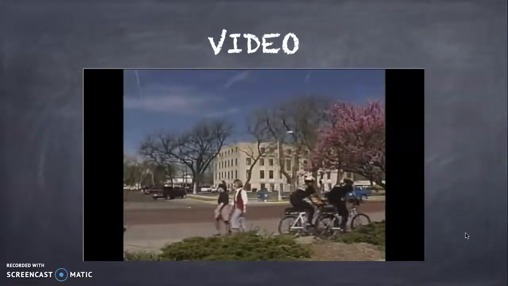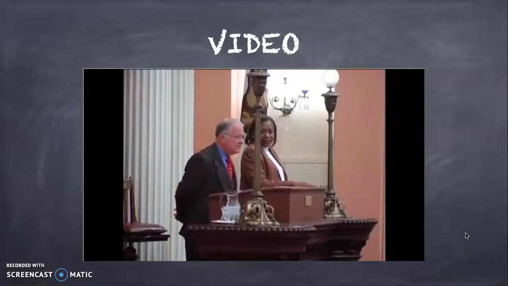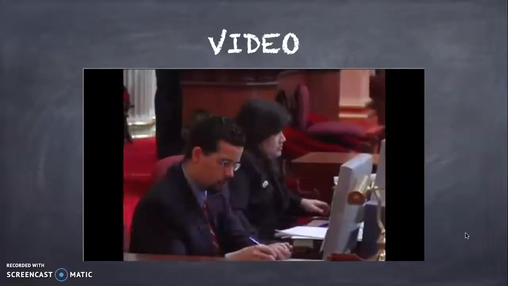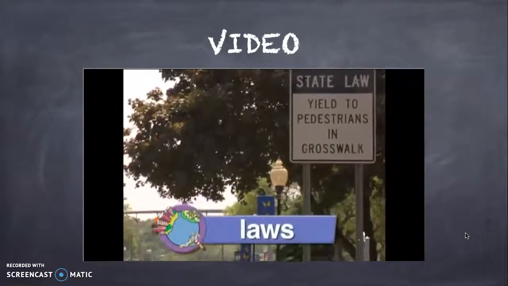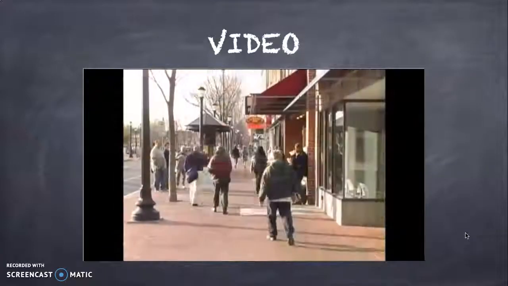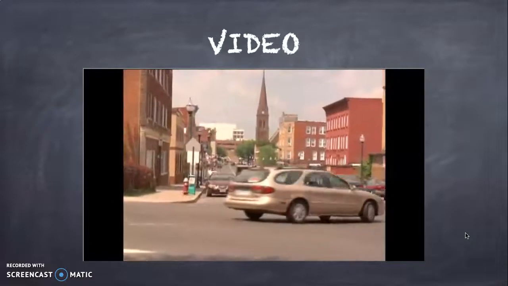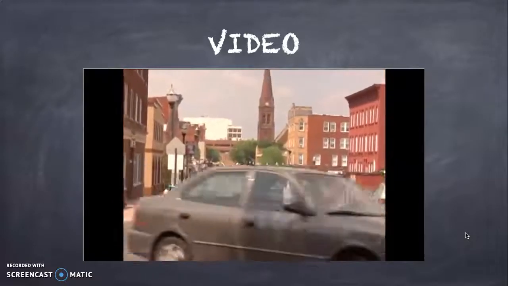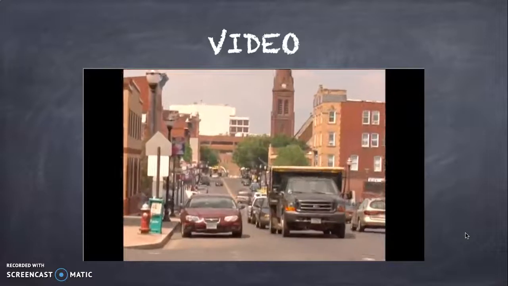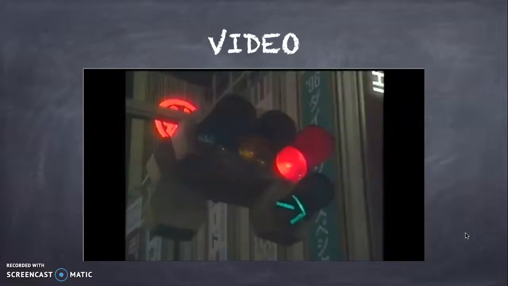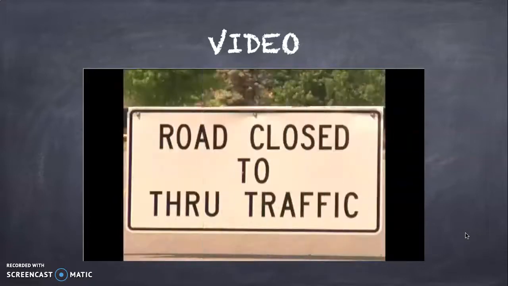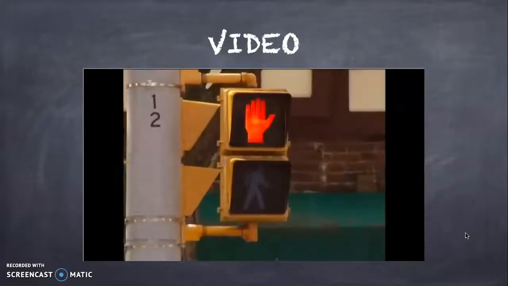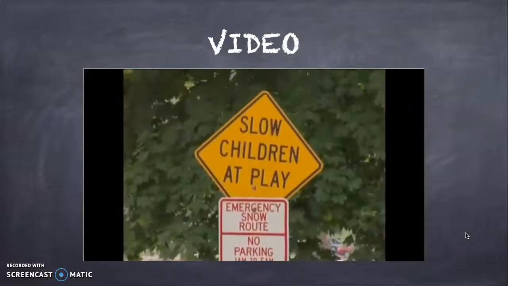Every community has rules too. Our government leaders make rules for everyone in the community to follow. The rules of a community are called laws. Some laws help to make it safe for people who live in a community. For example, when grown-ups drive a car, they have to follow the rules of the road. They have to stop for a red light. They have to follow the speed limit signs. That's the law. On the street, there are signs that tell people what they can and cannot do when they're driving.